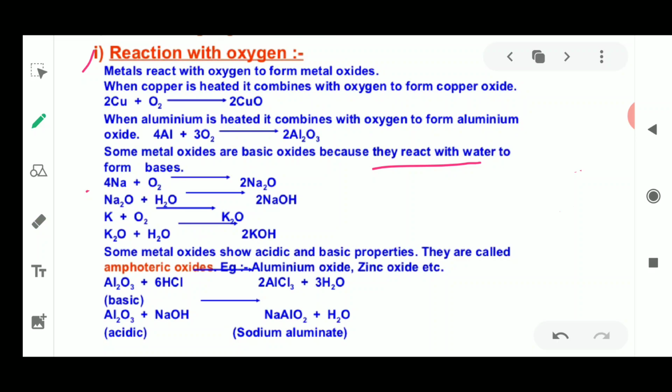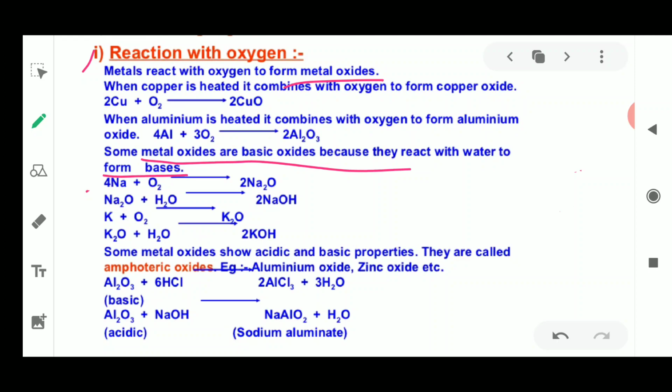Similarly, when potassium reacts with oxygen, it forms K2O. When this K2O reacts with water, it forms 2KOH. It is again a basic oxide, and it is going to show the reaction on litmus paper. It changes red litmus into blue. So this shows that all the metals, whenever they react with oxygen, form metal oxides, and these metal oxides are basic in nature because they form bases.